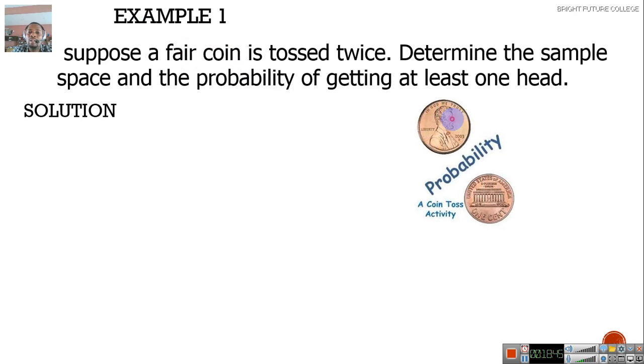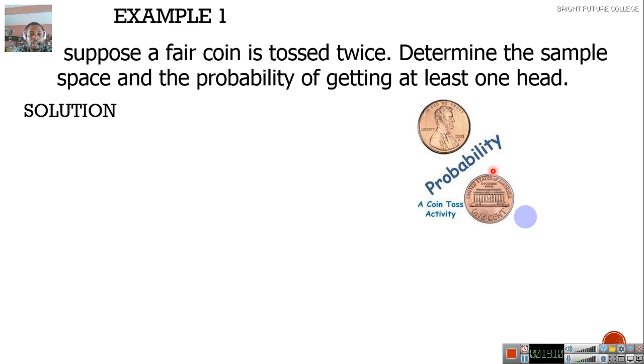Very good. This is a picture of a coin. Those of us that were born in the 90s or thereabout, we've used coins before in our transactions. This part that you see the picture of the person used for the coin is called what?